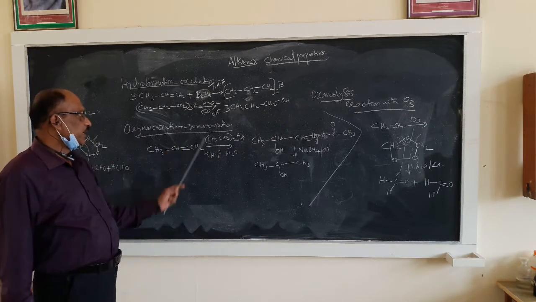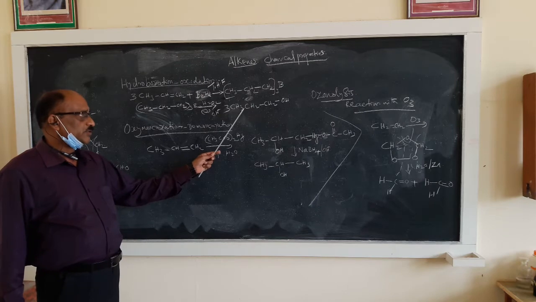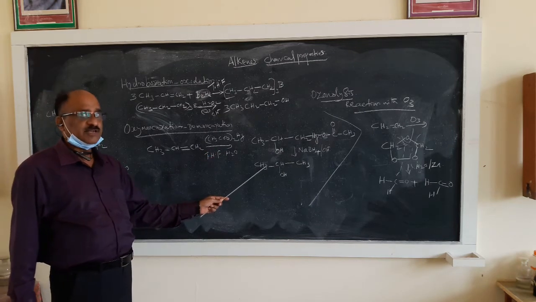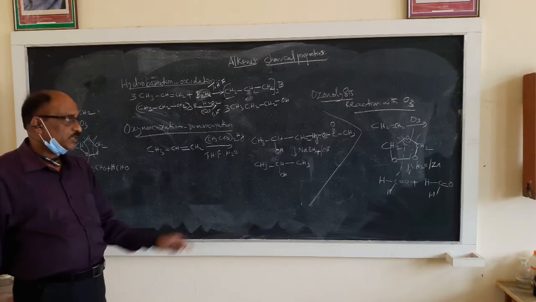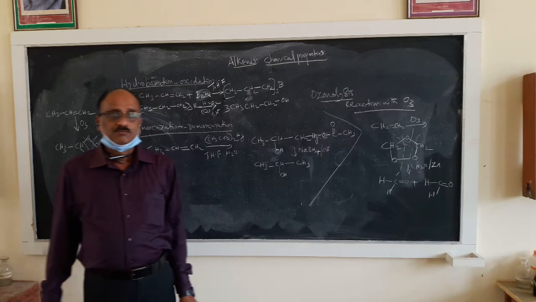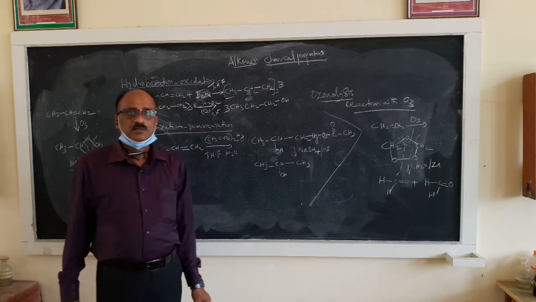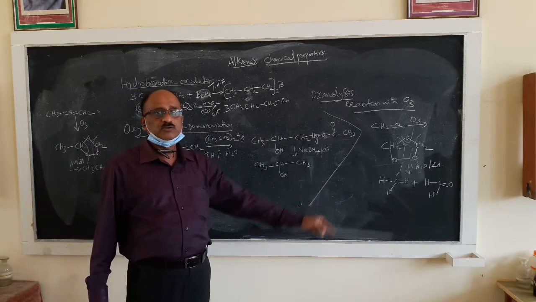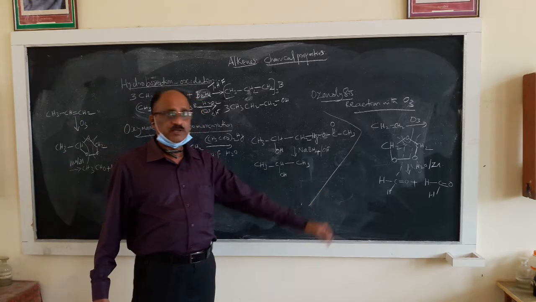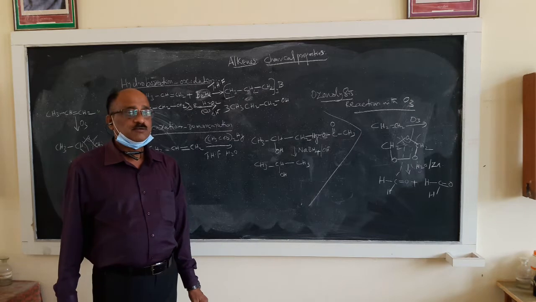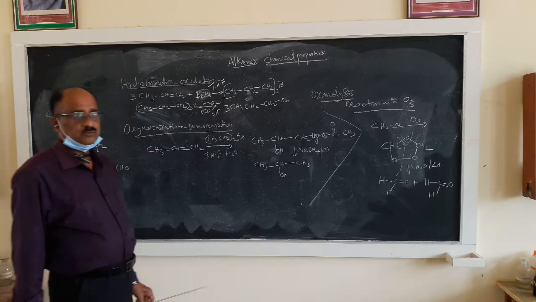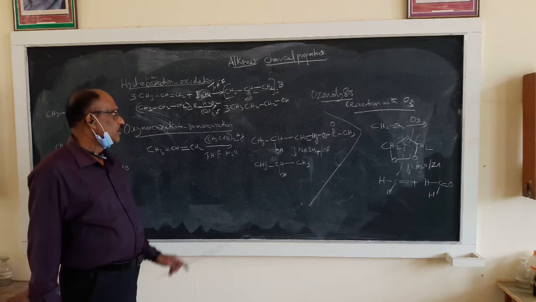In the first reaction, you will get a primary alcohol, and a secondary alcohol in the second reaction. And in the third reaction, we find out the position of the double bond by using ozonolysis. First you get an ozonide, and on hydrolysis of the ozonide you get aldehydes, or sometimes ketones. So that is what we are going to study.